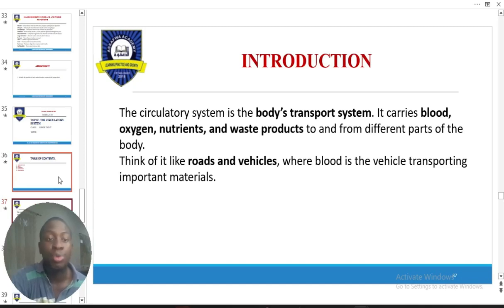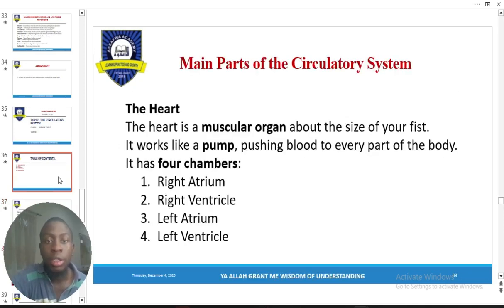Now, this is the major part of the circulatory system: the heart, right? It has 4 chambers: left auricle, right auricle, left ventricle, right ventricle. That means the upper part is the auricle and the lower part is the ventricle. Thank you. Now, the blood vessels.